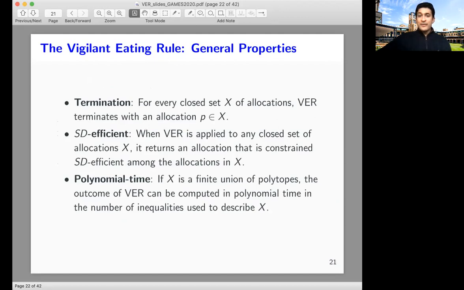Secondly, when VR is applied to any closed set of allocations, it returns an allocation that is constrained SD efficient among the allocations in set X. Thirdly, in terms of computation, if X is a finite union of polytopes, then the outcome of VR can be computed in polynomial time in the number of inequalities used to describe the set X.